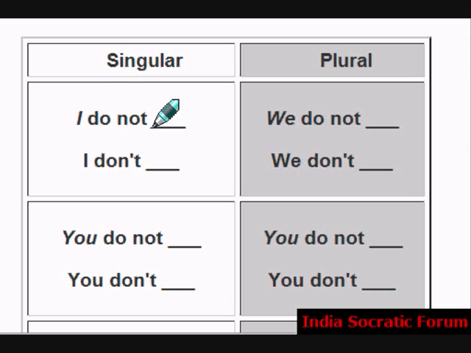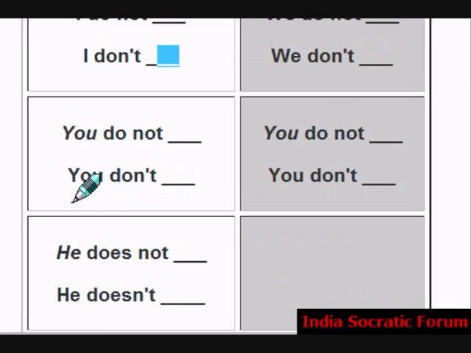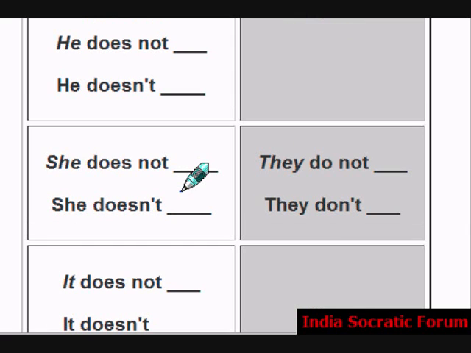Eat, sleep. I do not eat, where eat is the main verb. Or I do not sleep, or I do not run, etc. So I don't is the contraction of do not: I don't and the main verb. You do not becomes you don't speak English. You don't speak English, for example, right?